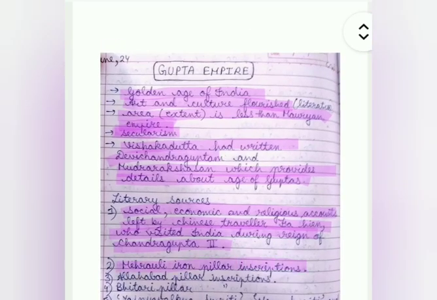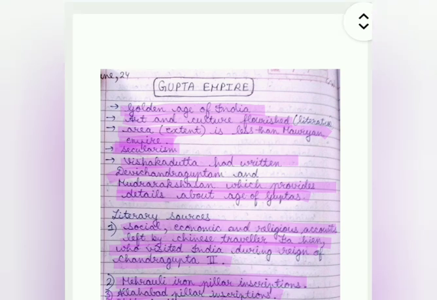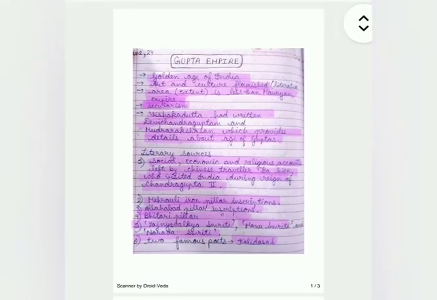Second was the Mehrauli iron pillar inscription, Allahabad pillar inscription, Bhitari pillar inscription, you all know. Next are the Yajnavalkya Smriti, Manu Smriti and Narada Smriti, and two famous poets were there, Kalidasa and Harisena. Maybe I forgot to write it, so you should write that two famous poets were there, Kalidasa and Harisena. And you should remember these Smritis, these literary sources.